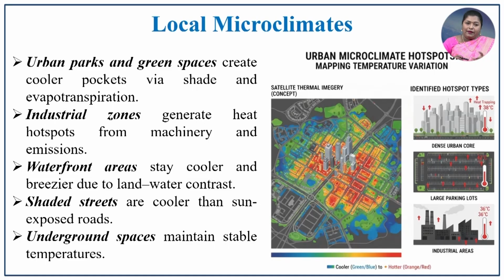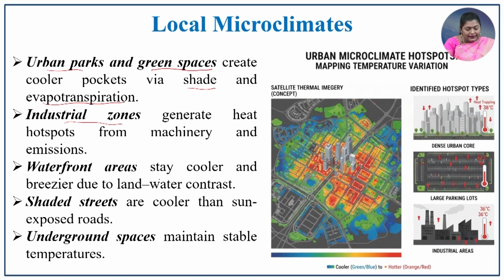The local climates, that is the urban parks and green spaces in the urban region, create a cooler effect because of the vegetation. And this is mainly because of the shade produced by the vegetation, and then evapotranspiration, the process done by the vegetation. The industrial zone generates what? Heat hotspots.